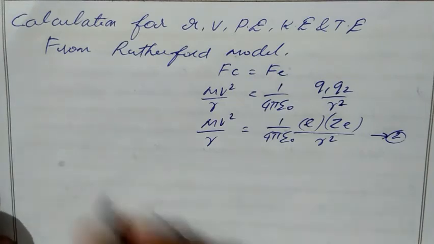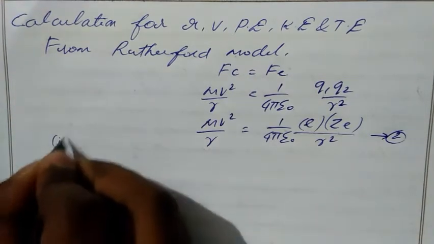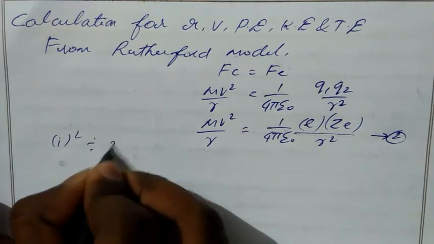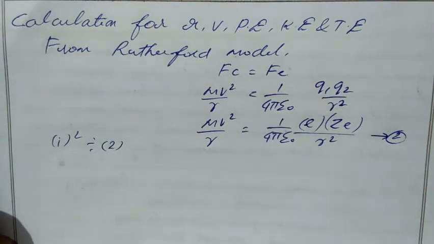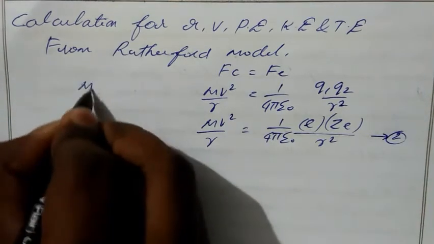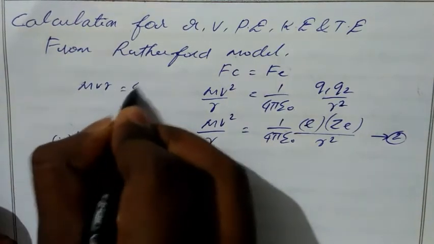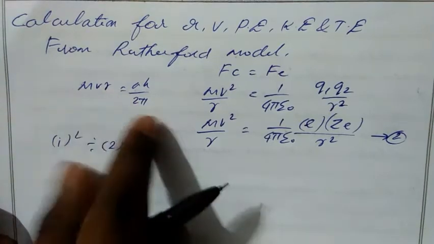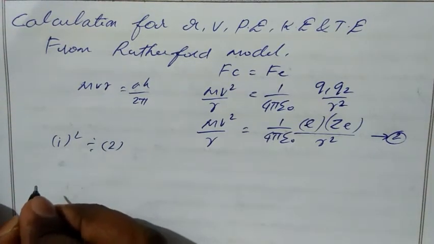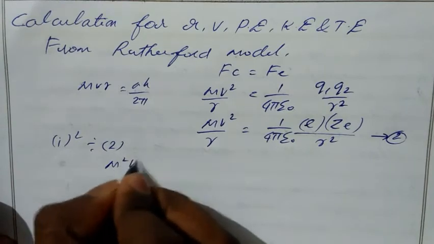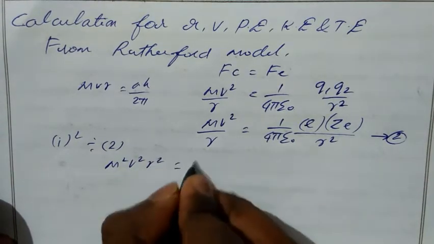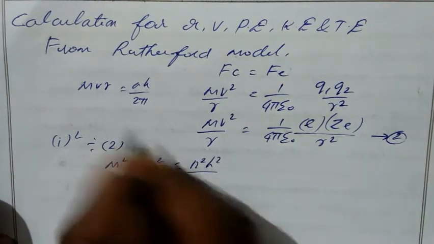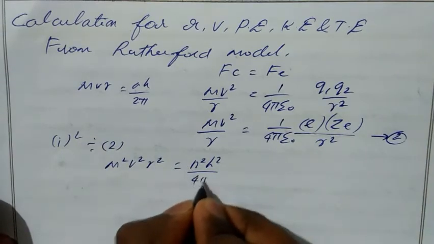Now square equation 1 and divide it by equation 2. So what is equation 1? That is angular momentum equal to nh by 2 pi, mvr equal to nh by 2 pi, right? So this is our equation 1. We have to square equation 1. Then it will become m square v square r square equal to n square h square by 4 pi square.